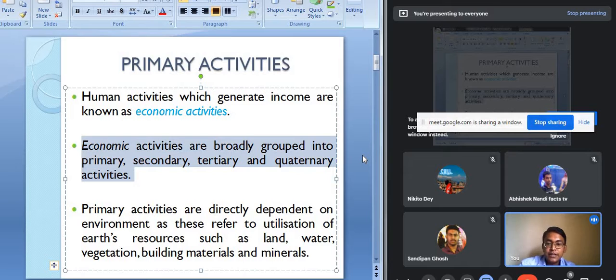Primary activities are directly dependent on the environment.